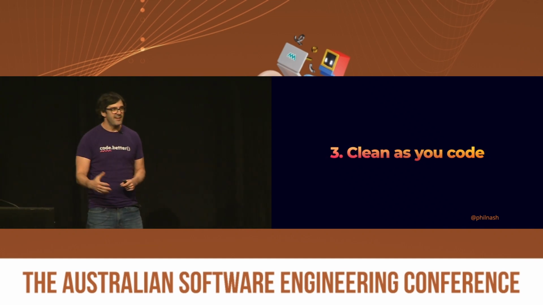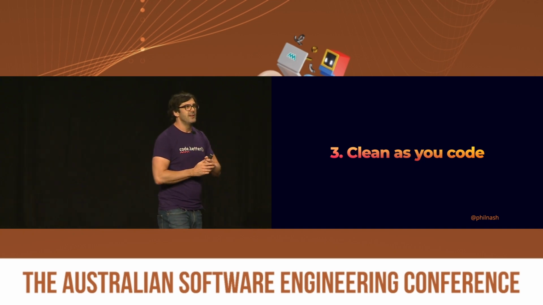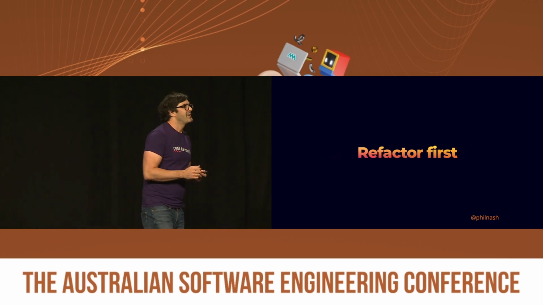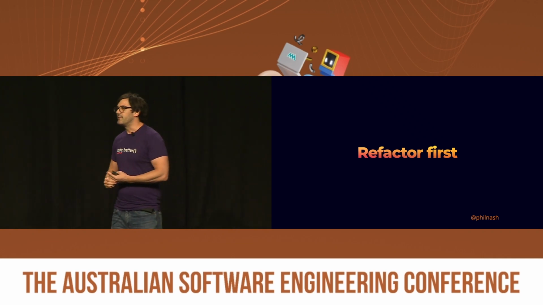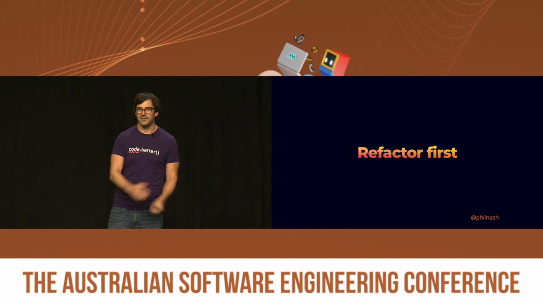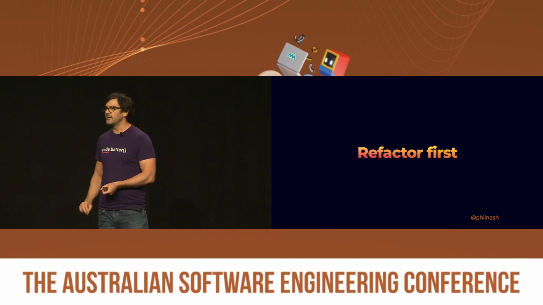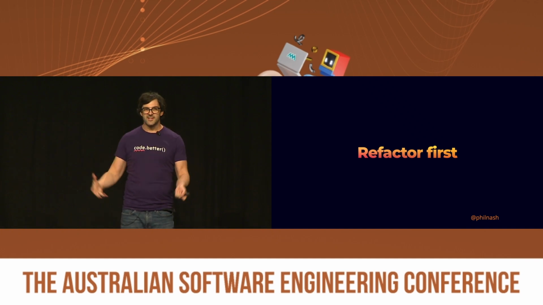And then third, the idea is what we like to call clean as you code. In this case, this is where we come to refactoring. This is where you actually have to change a piece of code. You find out you're changing a piece of code in a function that has a cognitive complexity higher than you'd like it to be. This is the time to refactor. This is the time to change and reduce that complexity.